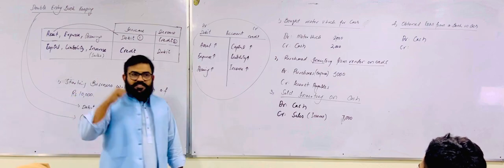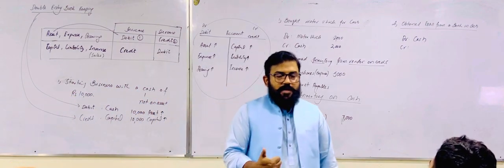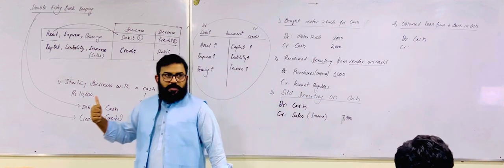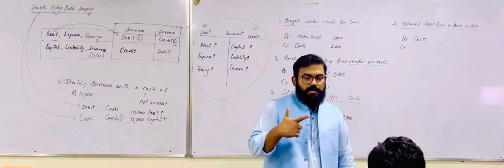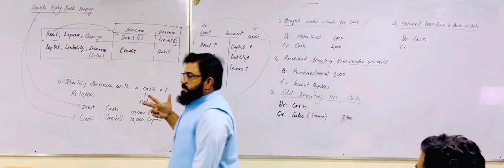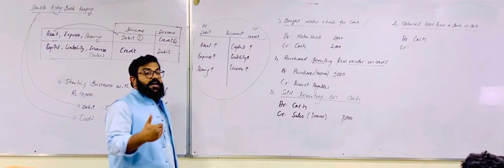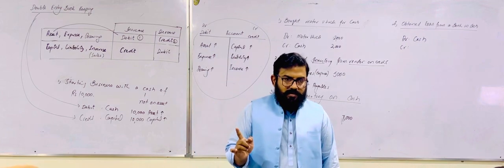If it is electricity bill payable, the electricity bill payable liability will be credited. If you need to pay salaries, salaries payable is our liability and the salaries payable account will be credited. And the third one is rent payable, which is our liability, so rent payable will be credited.